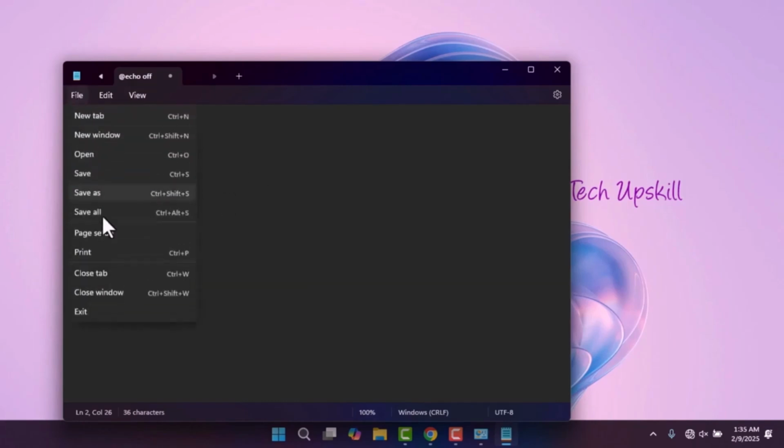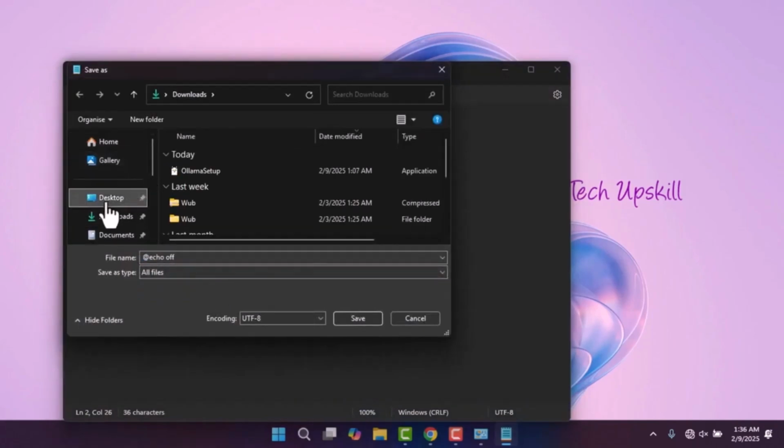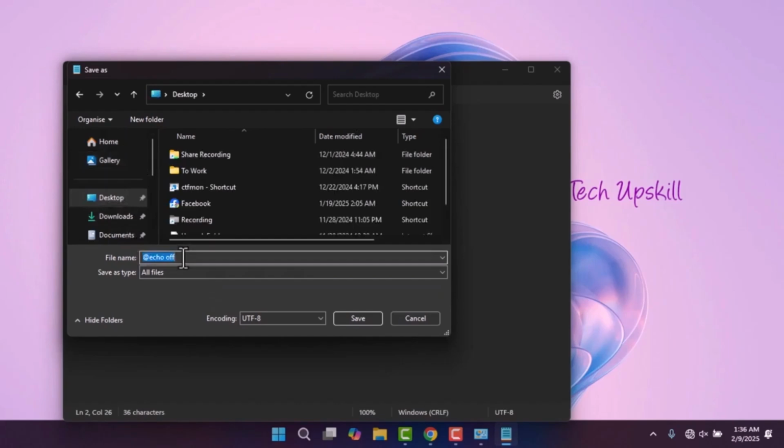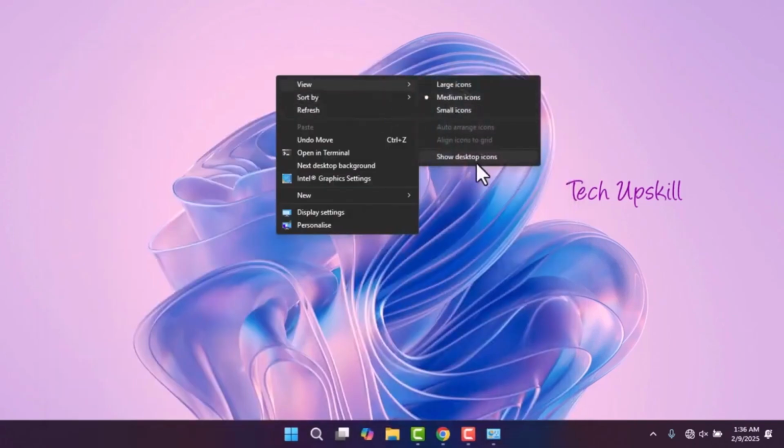Next, go to the File menu and select Save As. Choose a location to save the file and, in the Save as type dropdown, select All Files. In the file name field, enter a name followed by .bat. Once you save the file, you can run the shortcut, and the Deepseek chat will open.